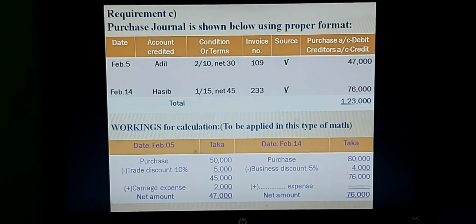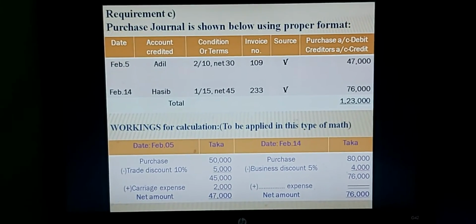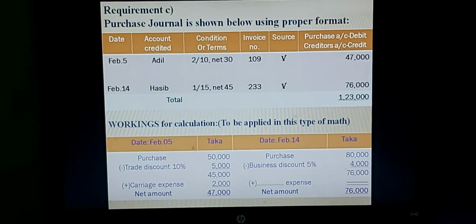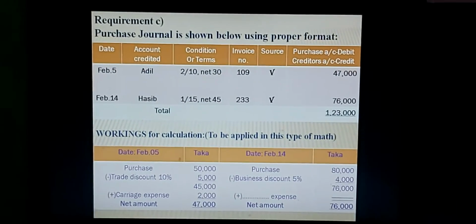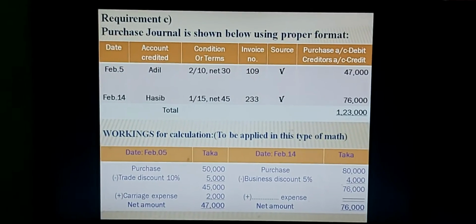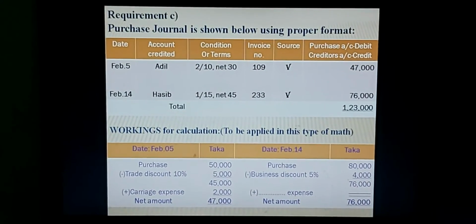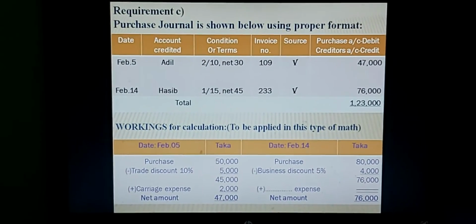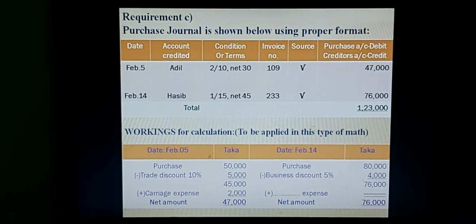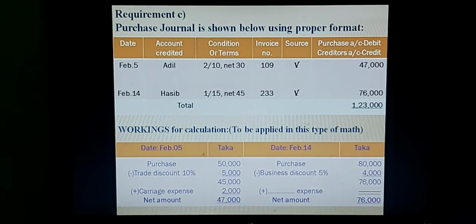Now you can see, and you have to write in your copy following this format. Totally six columns are available in the format of the Purchase Journal. Date, first one. Second one, account credited. For purchasing goods, which account is credited?